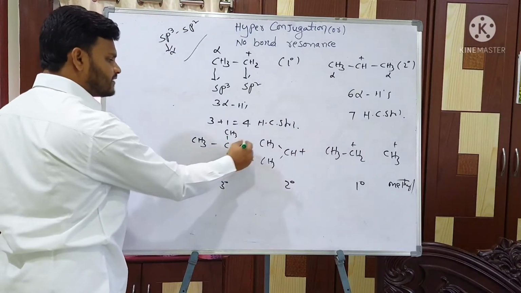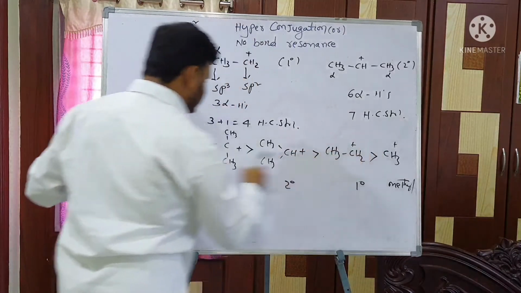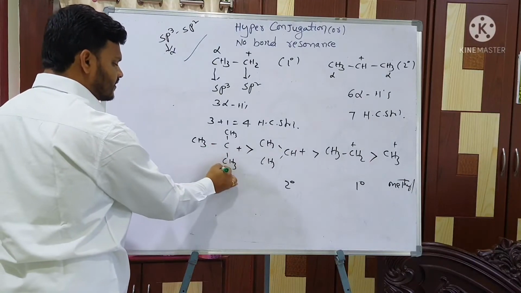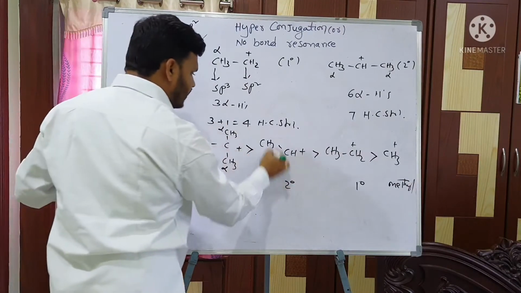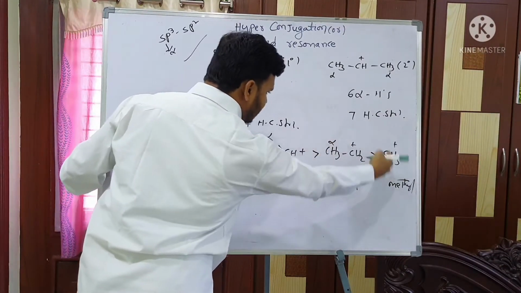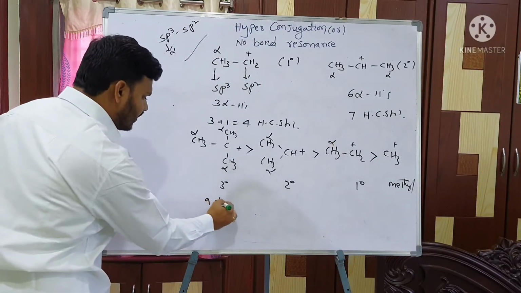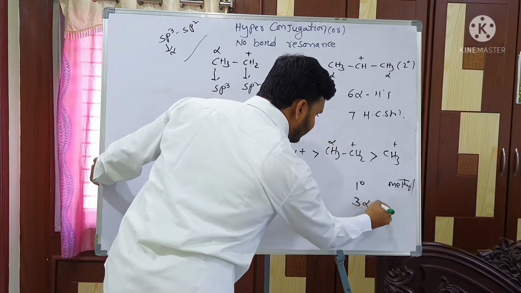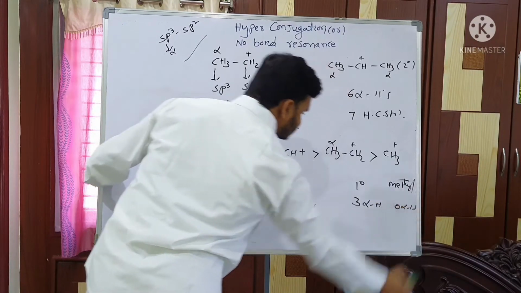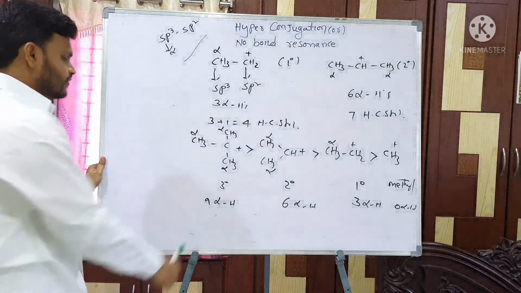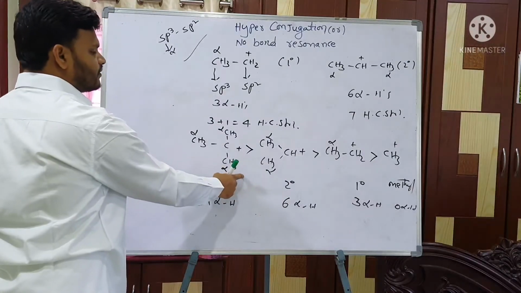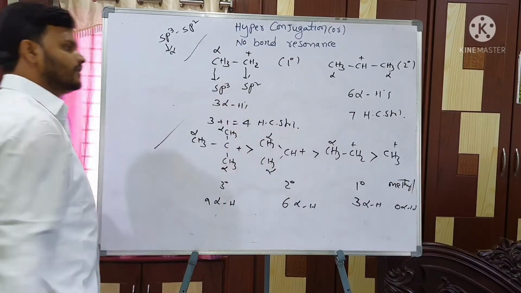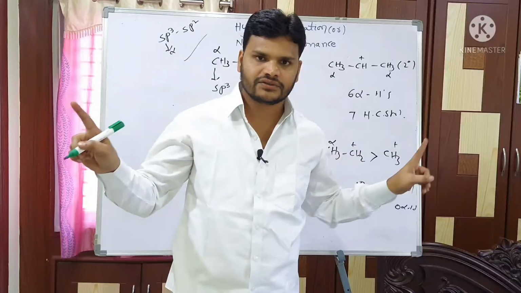This one contains maximum hyperconjugated structures. So here, how many alpha hydrogens are there? There is no alpha in the last one. So 9 alpha hydrogens, 6 alpha hydrogens, 3 alpha hydrogens, 0 alpha hydrogens. Clear? So this one shows more hyperconjugated structures. This is the stability. Is it clear, my dear students?